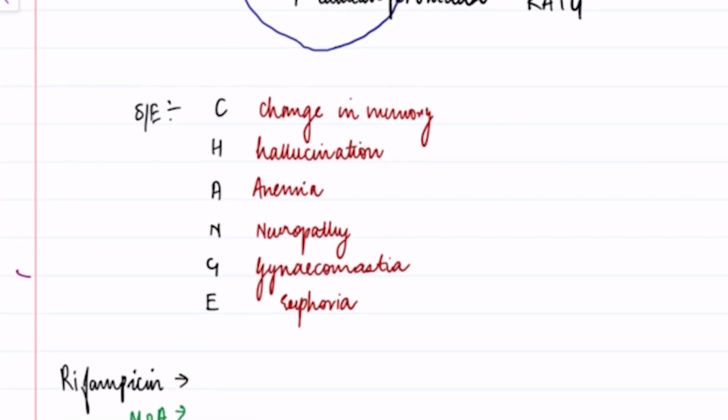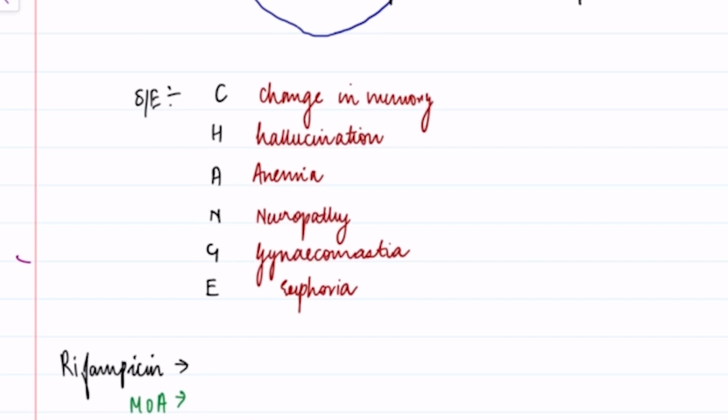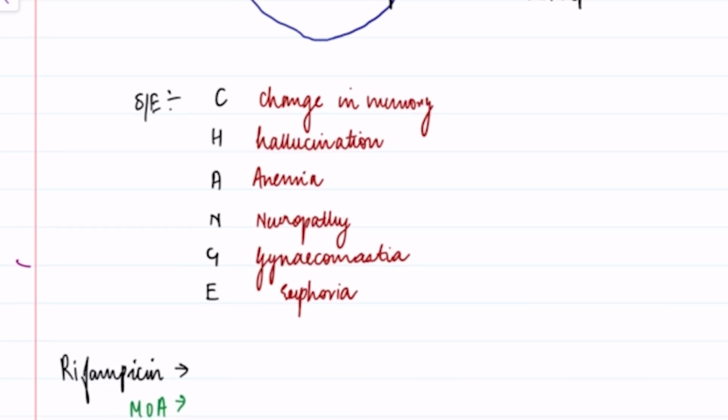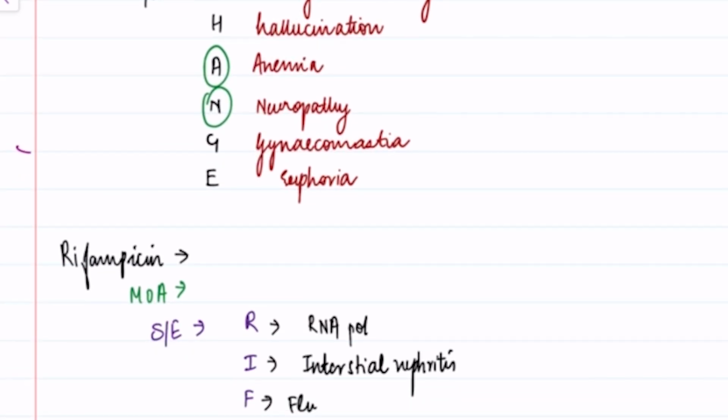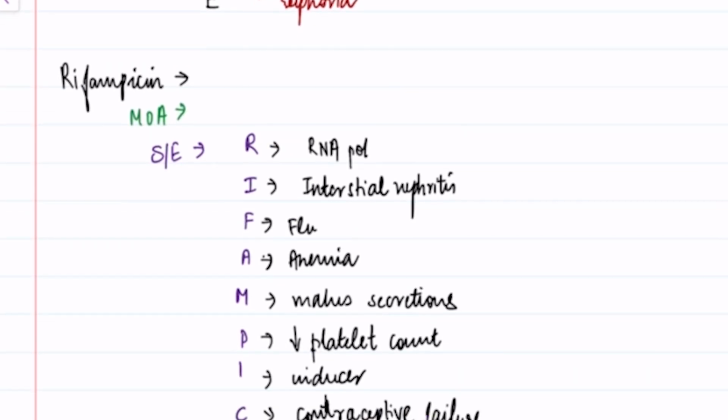Okay, now remembering the important side effects of isoniazid, they can be remembered with the simple mnemonic CHANGE, where C stands for change in memory, H for hallucination, A for anemia, N for neuropathy, G for gynecomastia, and E for euphoria.